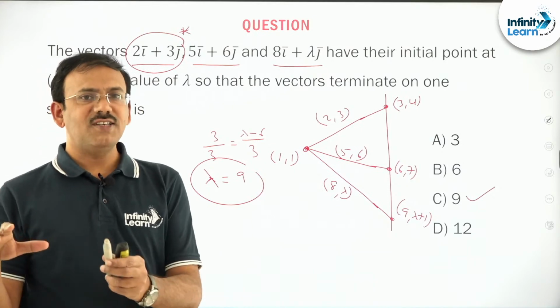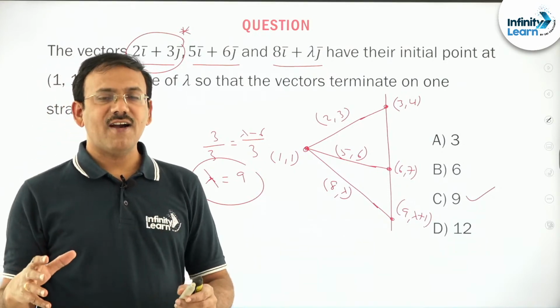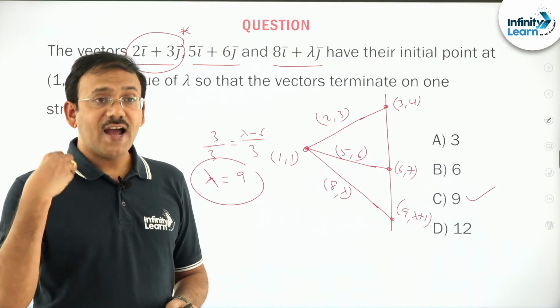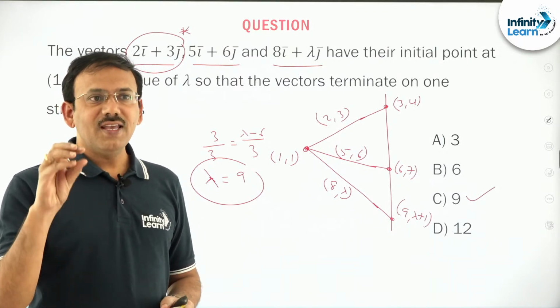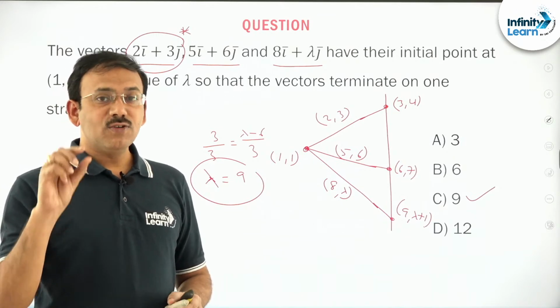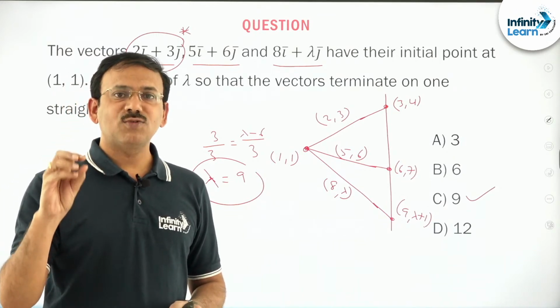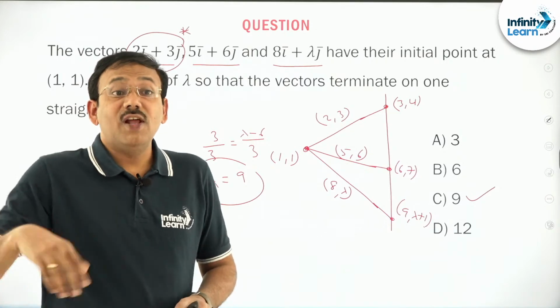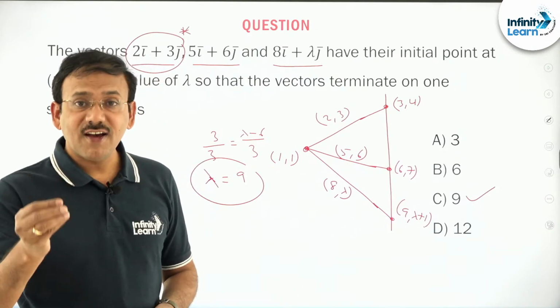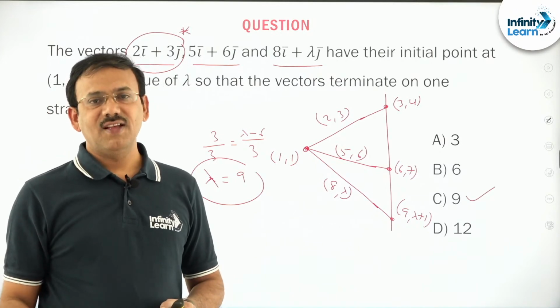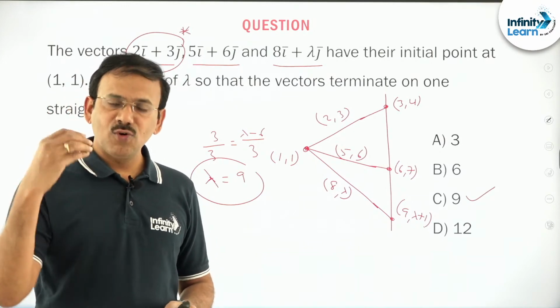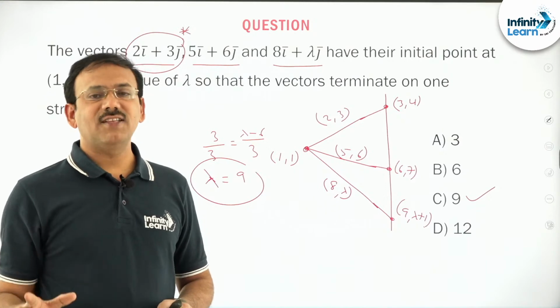With the limited experience I have, let me tell you, friends, I have given instruction to many of my students. In the advanced paper, out of 2.5 lakh students who qualify for advanced, only 1.5 lakh students attempt the exam. 1 lakh students either don't apply or don't attend the exam.